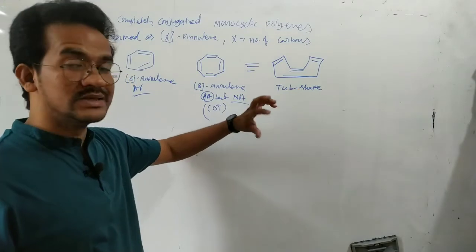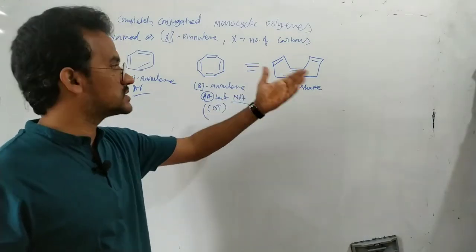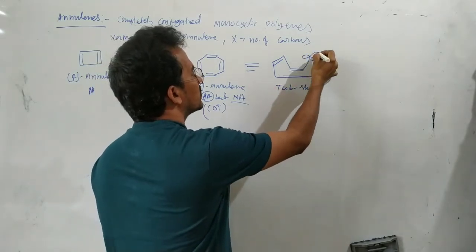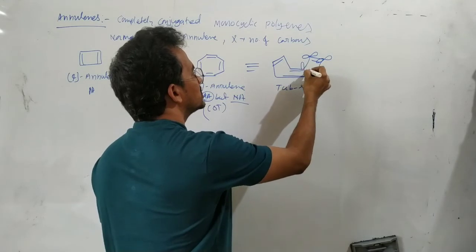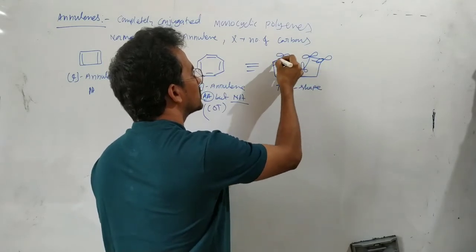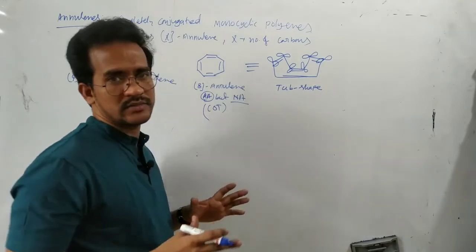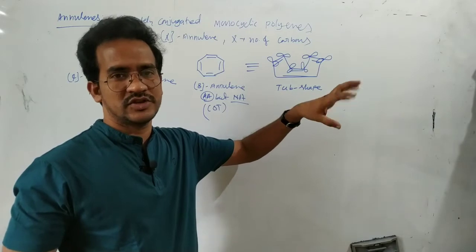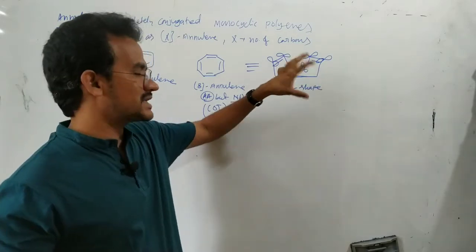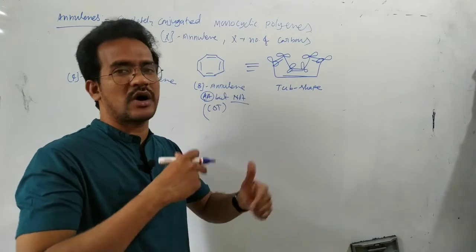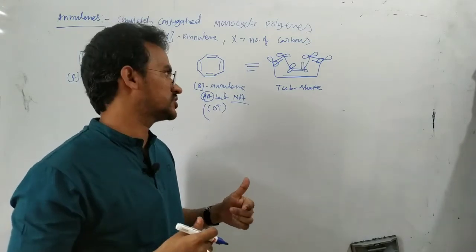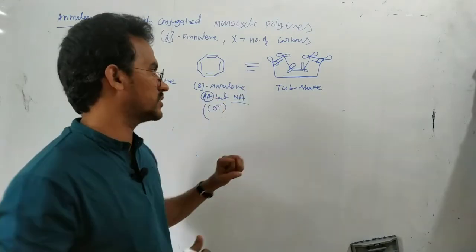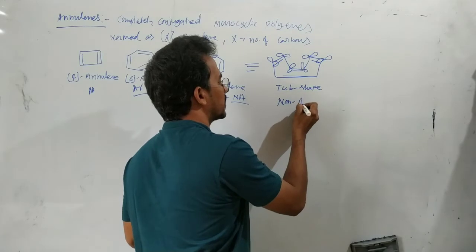So why does this cyclooctatetraene exist in a tub shape? In this tub shape, there is no conjugation because these p orbitals are not parallel. So there is no conjugation among the pi bonds, so it is a non-aromatic compound. That means there is no continuous conjugation throughout the ring. So that's why it is a non-aromatic compound. Very important. So finally, this is a non-aromatic compound.